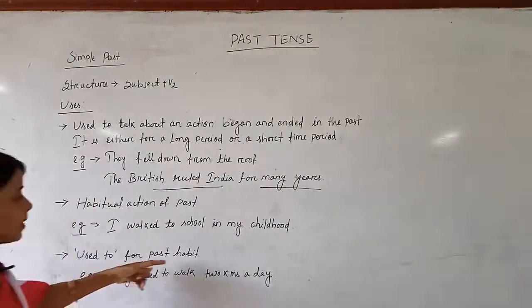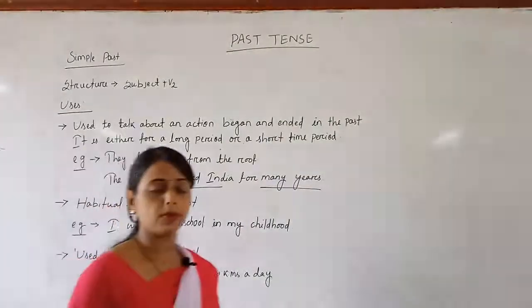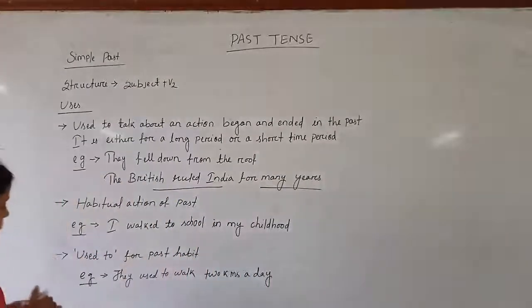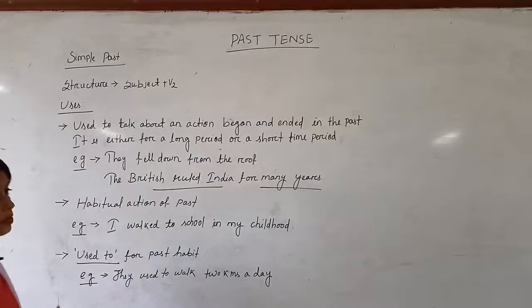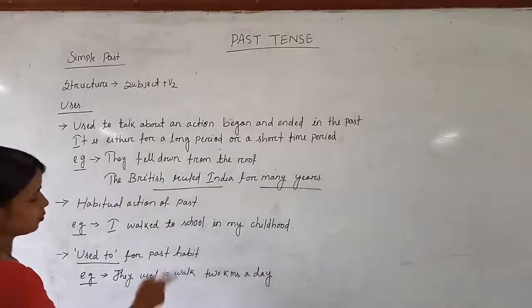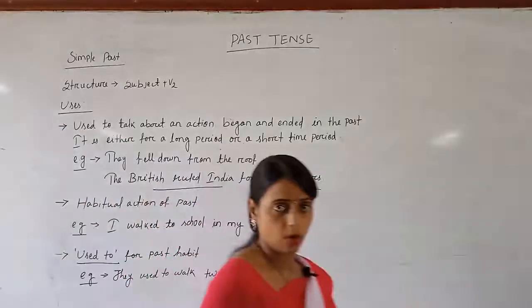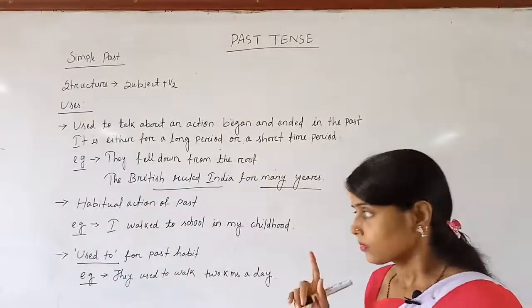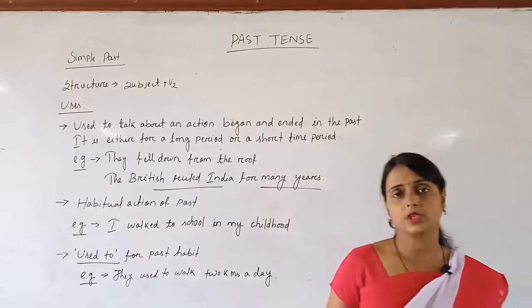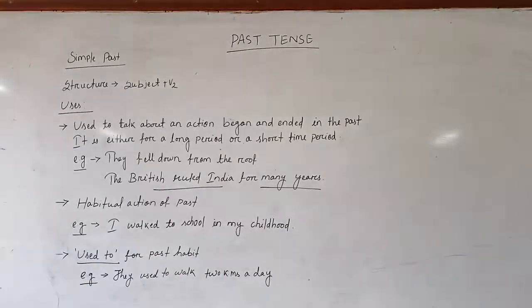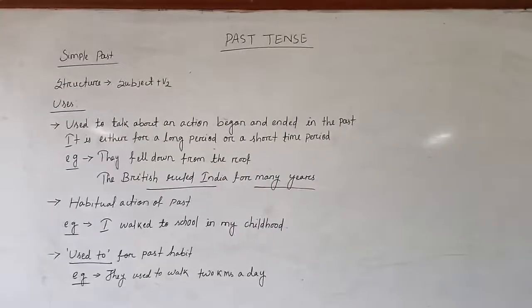Used to, for past habit. At the same time, in the simple past form you can also use used to in order to explain habit. The example is: they used to walk 2 kilometers a day. Okay. So remember one thing: for present habitual action we have to use simple present, and for past habitual action we have to use simple past.